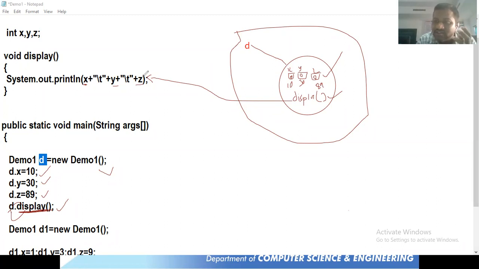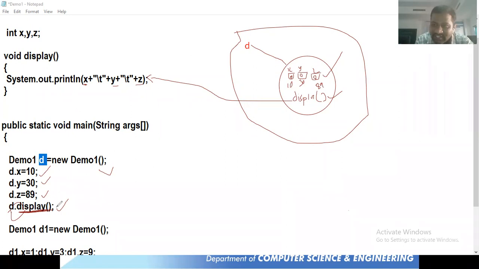So what the values of x, y, z will be depends upon which object is calling this display method. If d is calling it, then the d object's instance variable values will be printed. The d object's instance variables are x, y, z, and they contain 10, 30, and then 89.